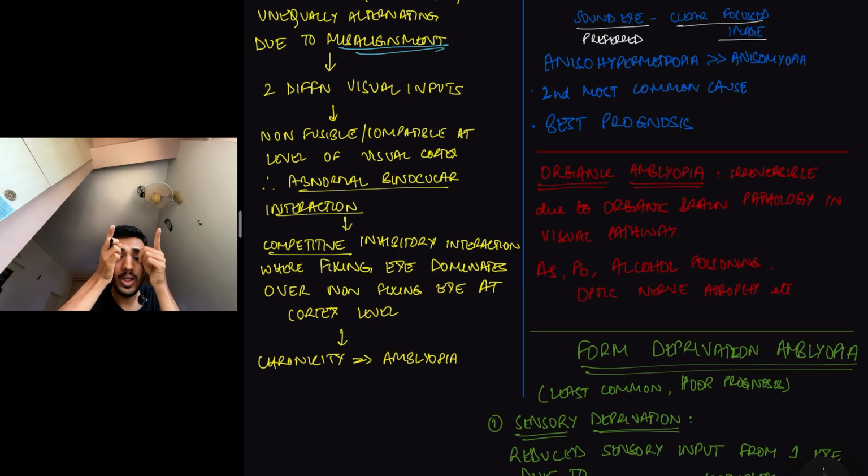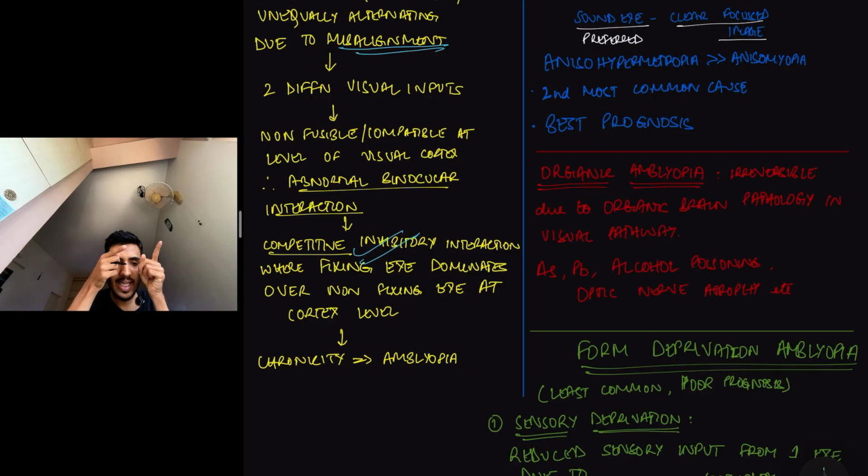What happens is, because of strabismus, there is misalignment of two visual axes. So the visual input from this eye is different from the visual input from this eye. And at the level of visual cortex, these two visual inputs are not compatible. They are non-fusible. So because they are non-fusible, there is abnormal binocular interaction. This leads to competitive inhibitory interaction. Now, what is competitive inhibitory interaction?